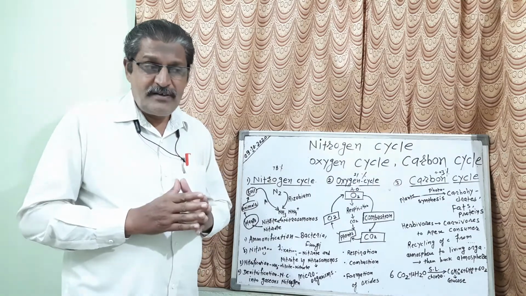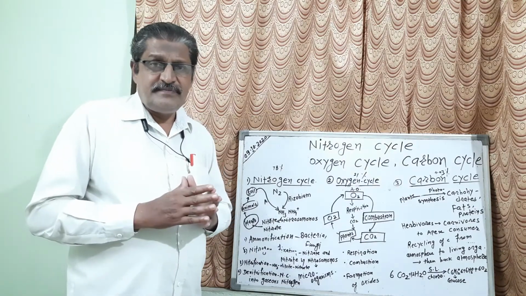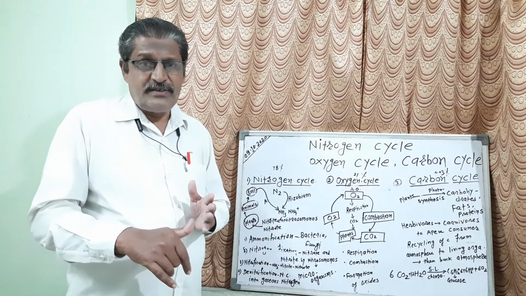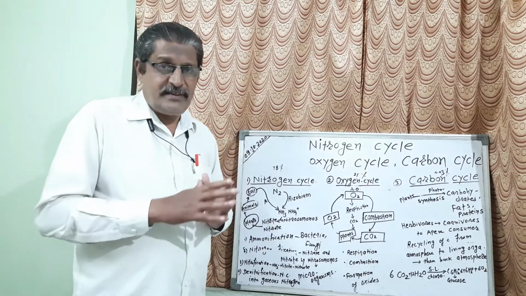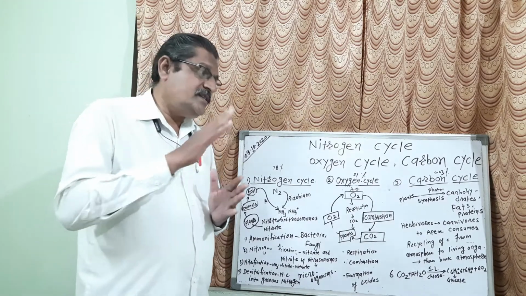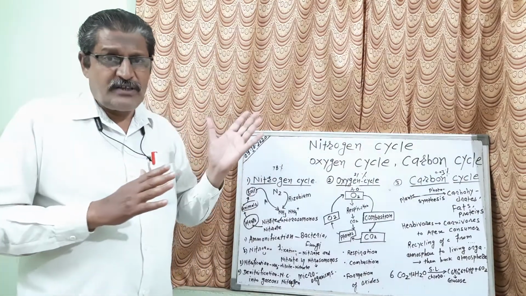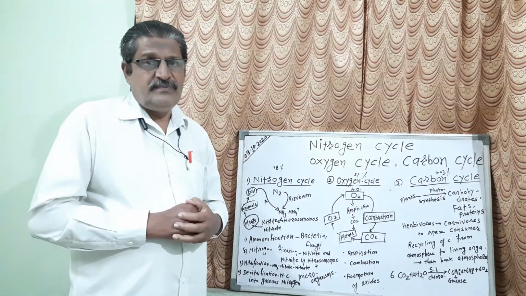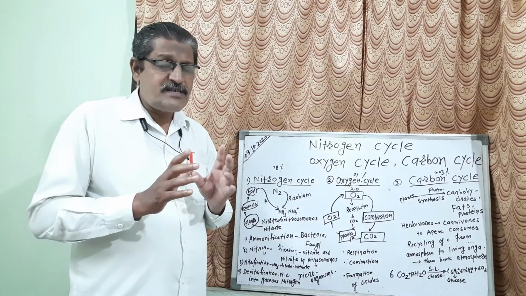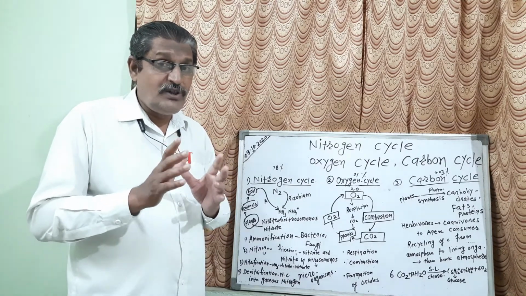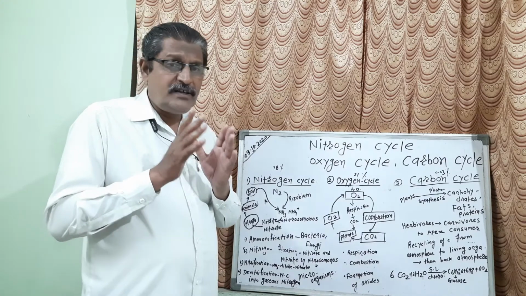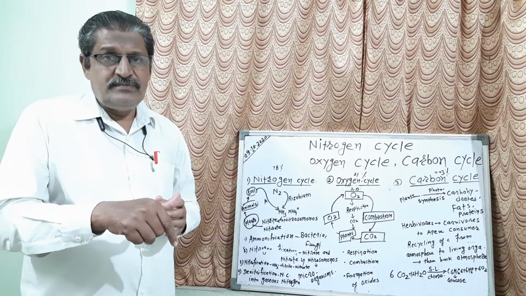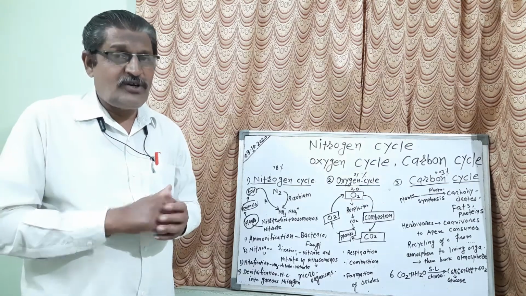Now what happens when there is a rainy season? This nitrogen comes to the earth with the help of the rain. You can say when there is rainy season, that nitrogen comes from the atmosphere to the soil. This process takes place in rainy season only, when there is water in the cloud and the water from the cloud comes to the soil or to the earth.